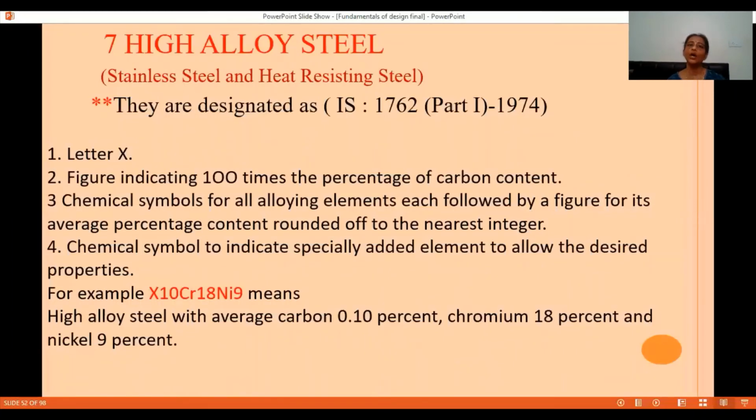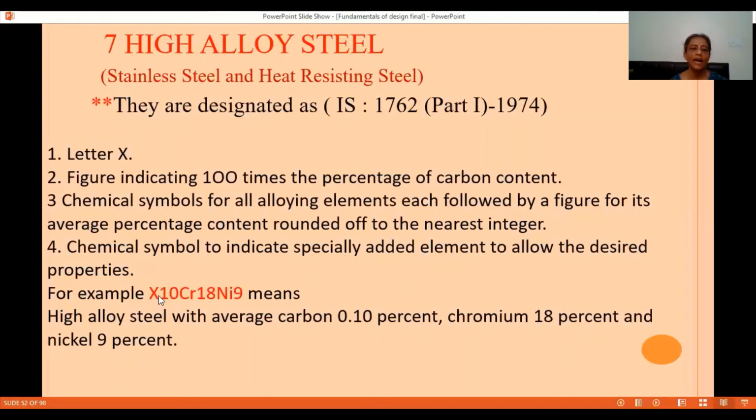Here in high alloy steel, we don't have any multiplication factor to get its average value. So they will be directly giving us the value in terms of figures. And there will be a chemical symbol to indicate a specially added element.